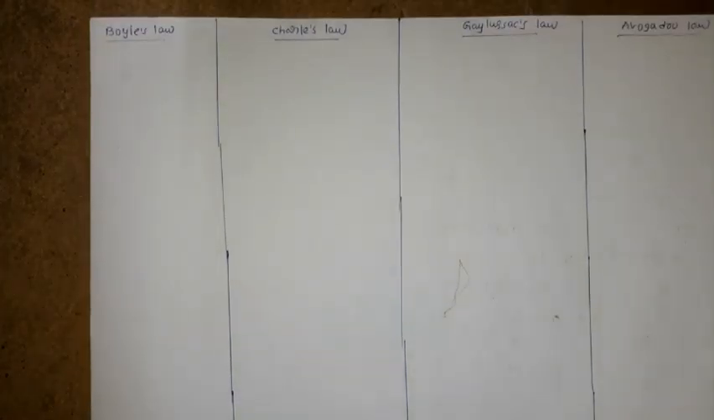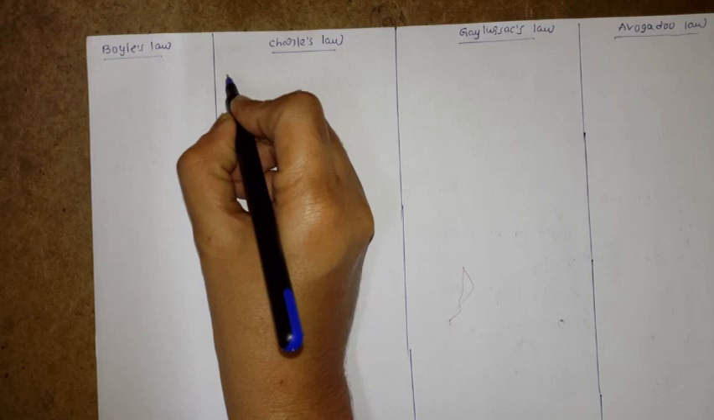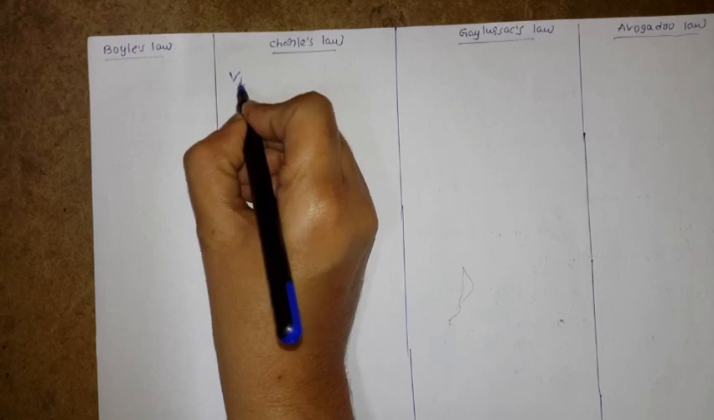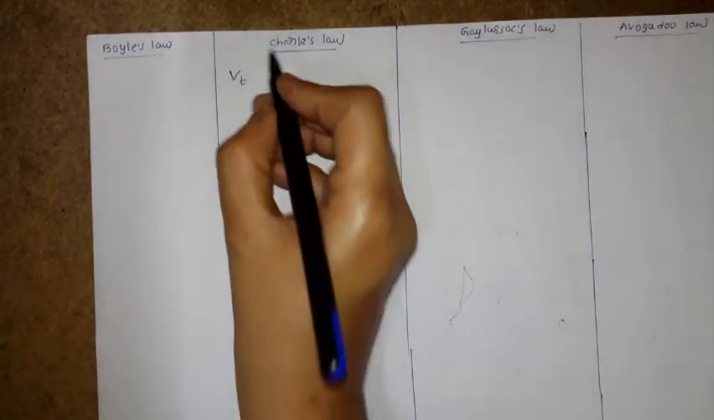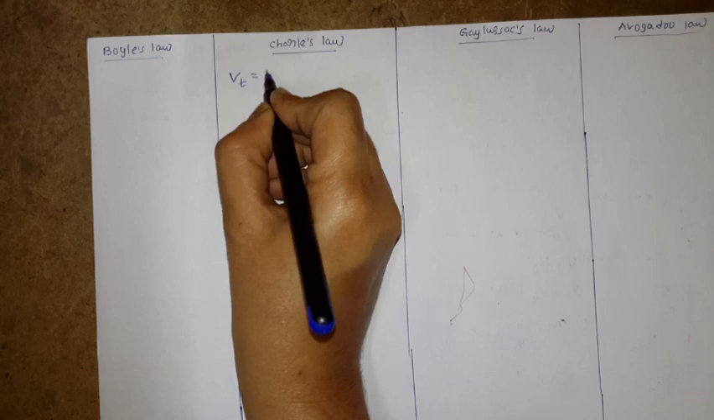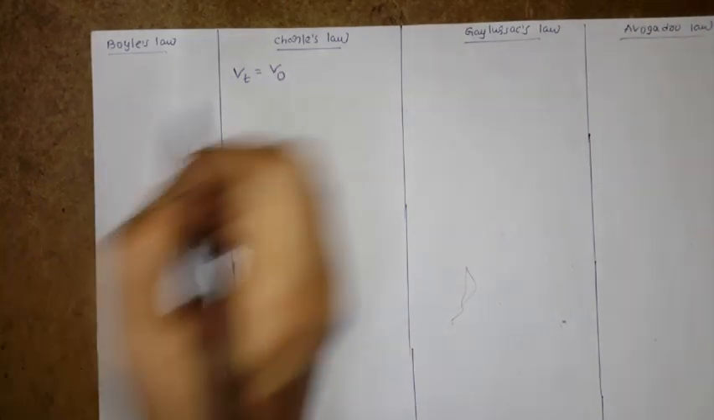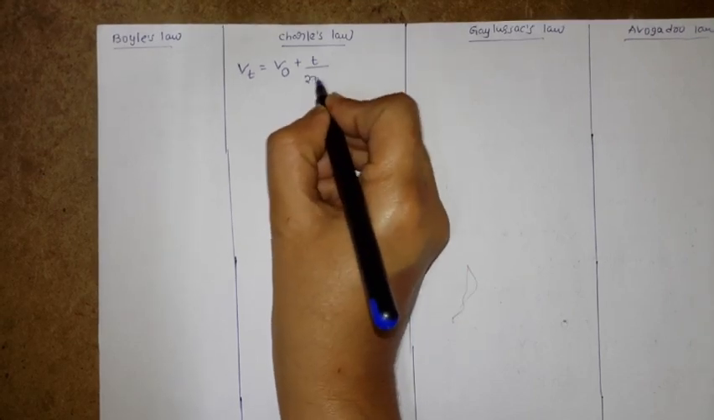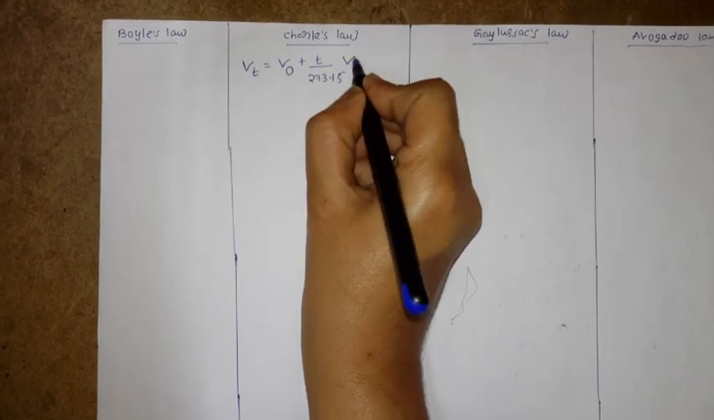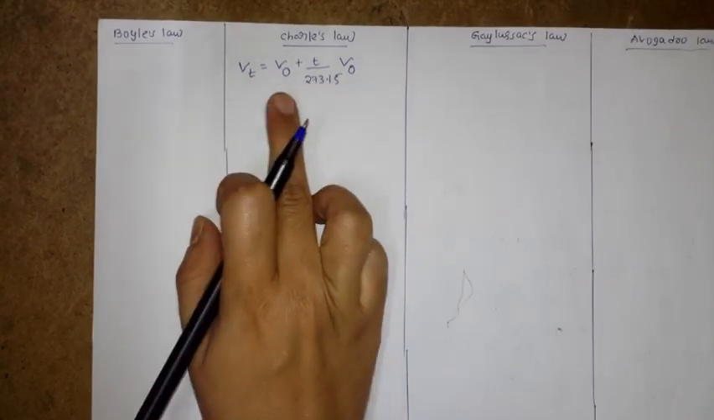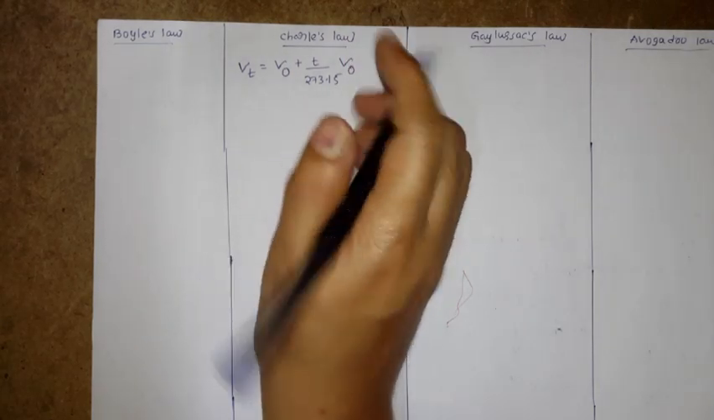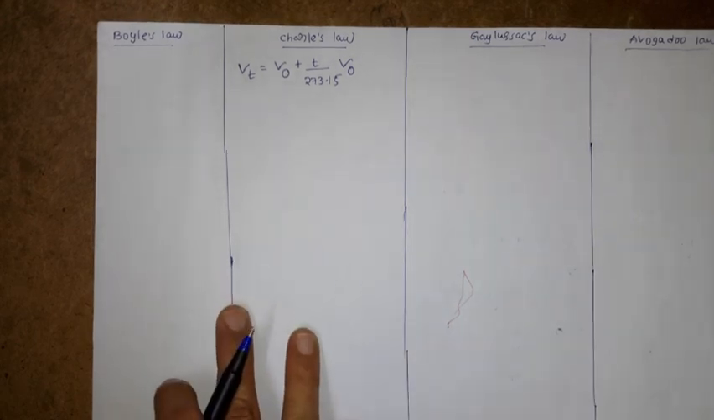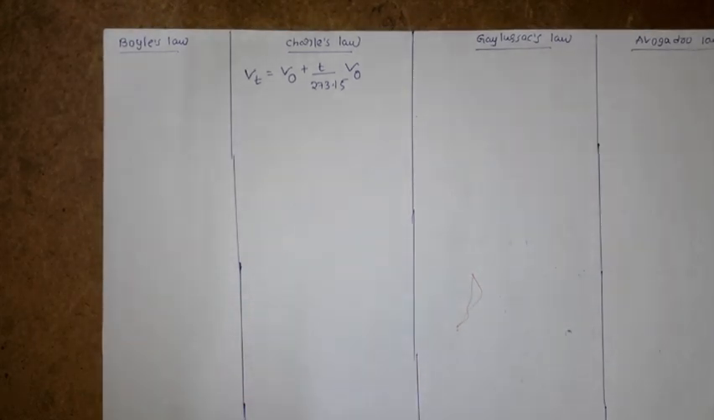So if we represent it in the form of an equation, once you increase the temperature, the volume is Vt, and definitely there will be an increase in the volume. That increase is T by 273.15 of the initial volume. So this much amount is going to increase for each 1 degree increase.